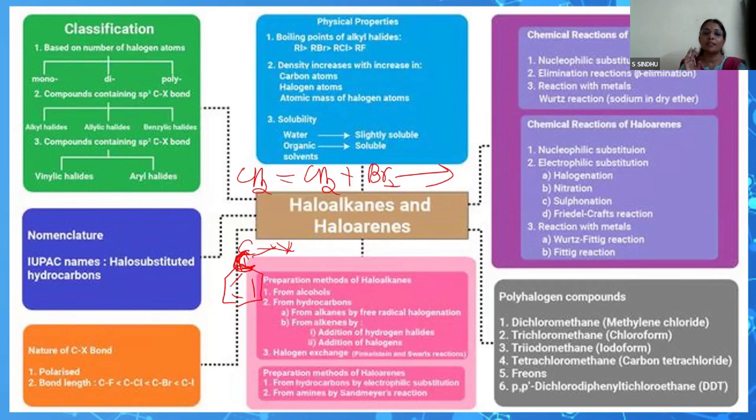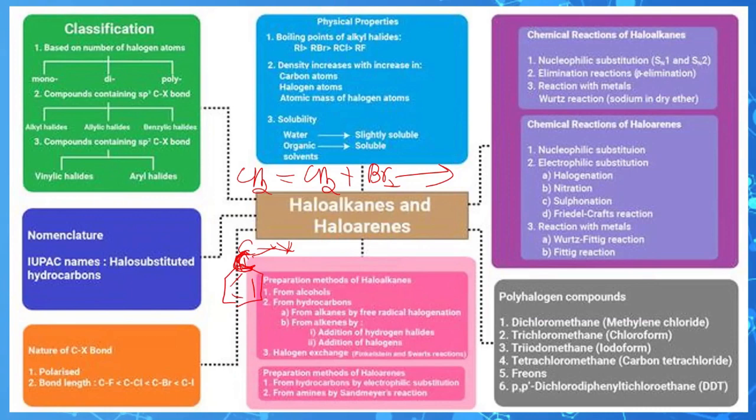Because that's again where children will find it difficult to remember the difference in the conditions. So when we talk about methane being chlorinated, that is free radical halogenation. Halogenation happens in presence of sunlight. Yes, we require light or very high temperatures, where it is undergoing a free radical mechanism. But when it comes to aromatic compounds being converted, what is the difference in condition?